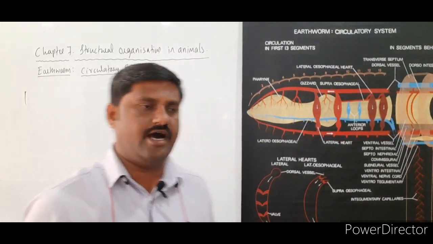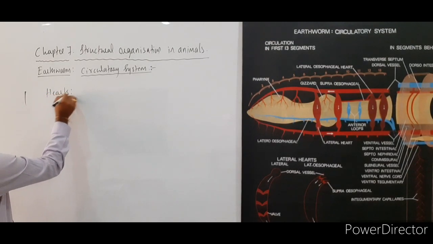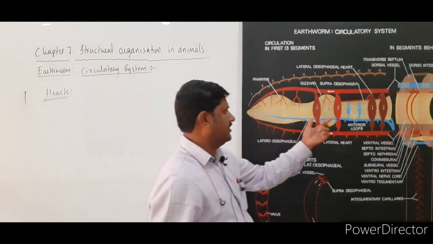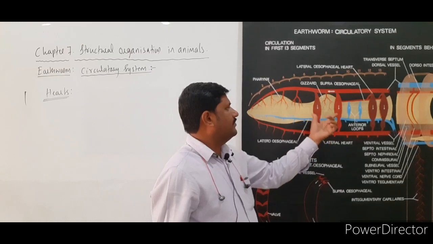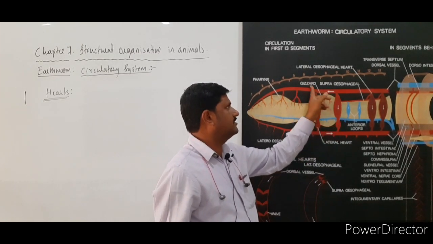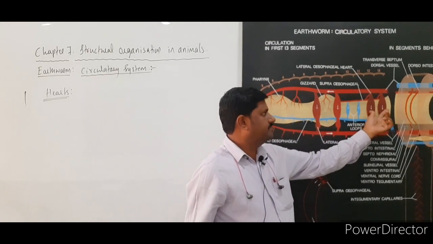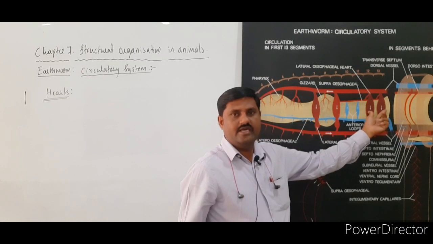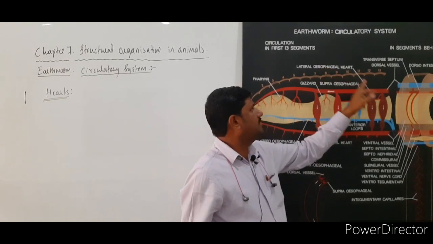Yes, first one is the hearts. See here in the diagram you are observing two pairs of hearts. One pair is lying on either side of the gizzard, right? And here you are observing another two pairs, nearer to the what?